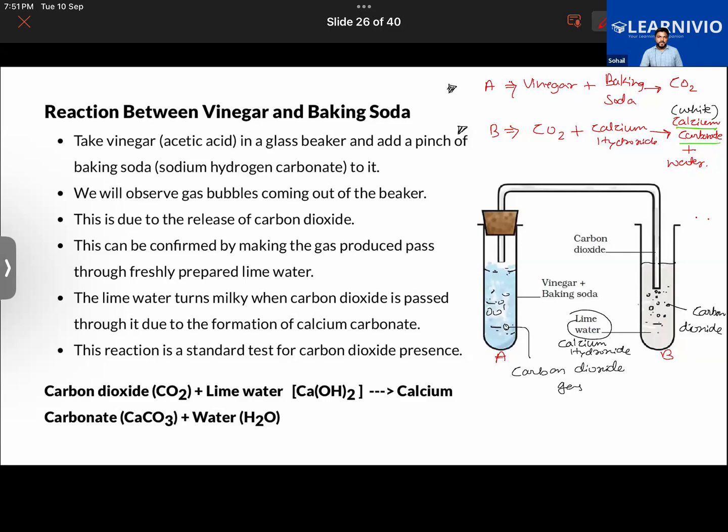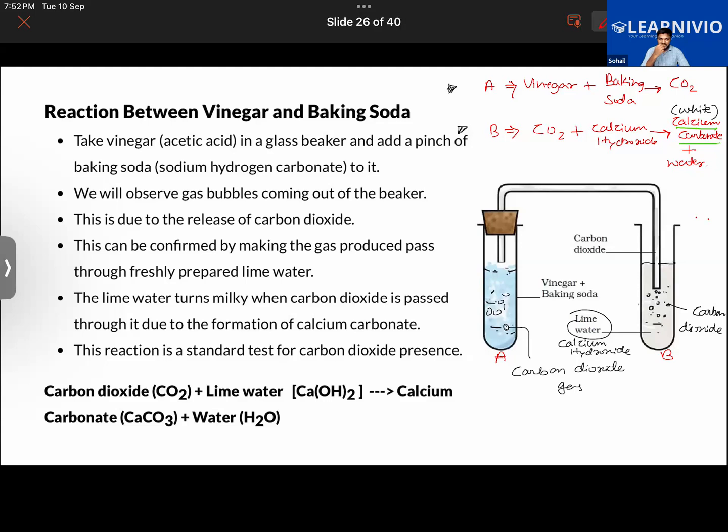Okay. You have given the topic. Yes. Okay, so you will be writing that when chemical reaction takes place between vinegar and baking soda, carbon dioxide gas is given off.